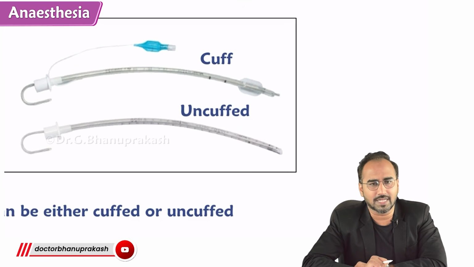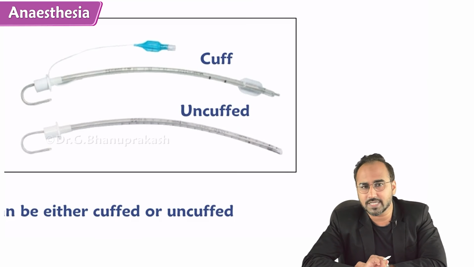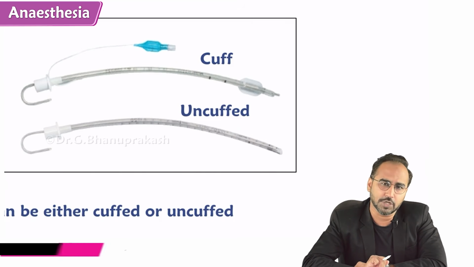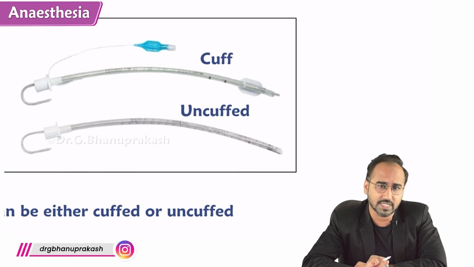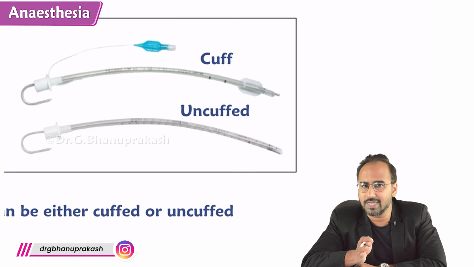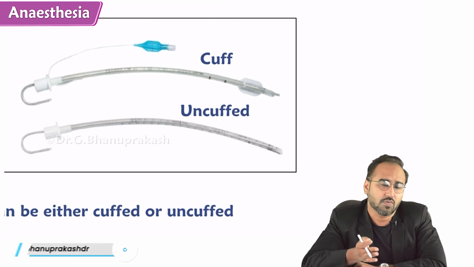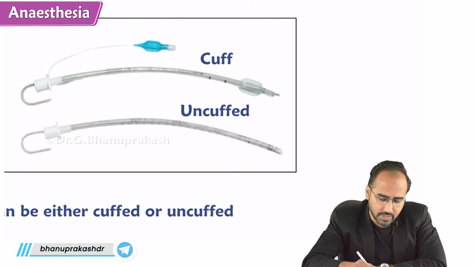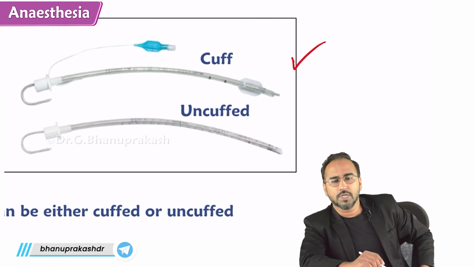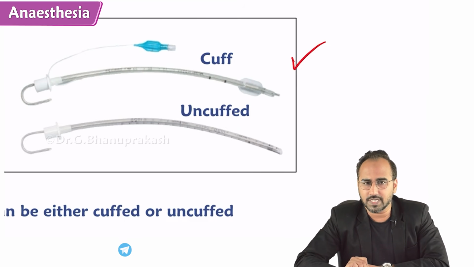You guys think and tell which is a definitive airway. Which airway device is regarded as a definitive airway? Is laryngeal mask airway a definitive airway or endotracheal tube? Definitive airway means an airway device by which you are 100% sure that you are only ventilating the lungs, and the airway device that prevents aspiration. What is that? It is always the endotracheal tube. With endotracheal tube, you are 100% sure that you are only ventilating the lungs.